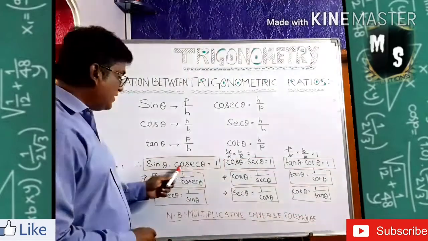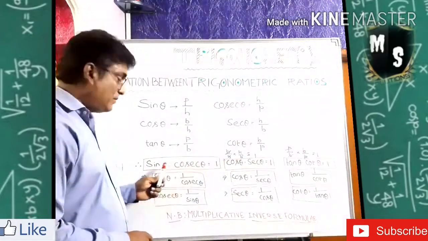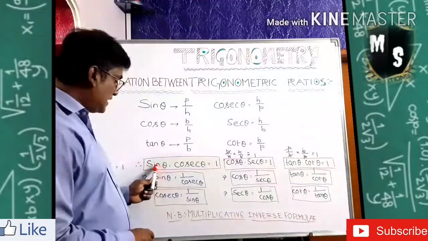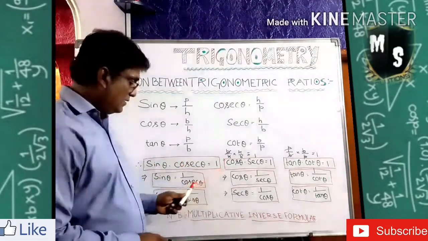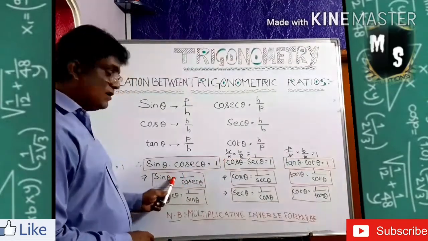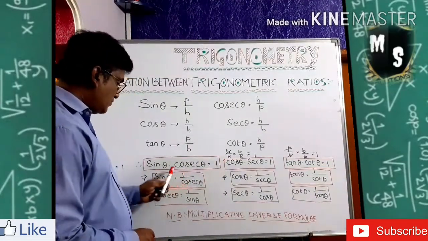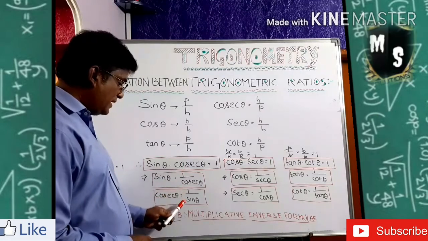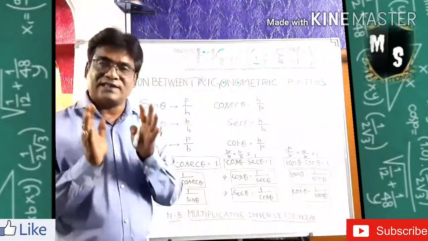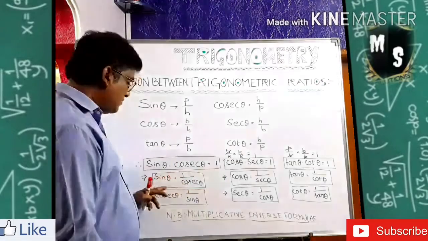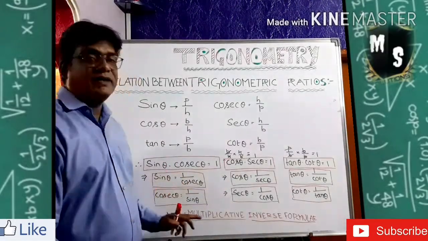So sine's multiplicative inverse is cosec, and cosec's multiplicative inverse is sine. So sine is equal to 1 by cosec, since when cosec comes to this side, it will be divided, and cosec is equal to 1 by sine. So here we get some formulas, for sine and cosec: sine is 1 by cosec, cosec is 1 by sine.